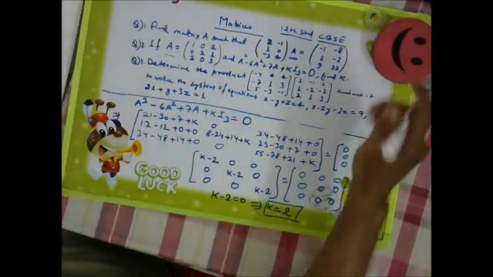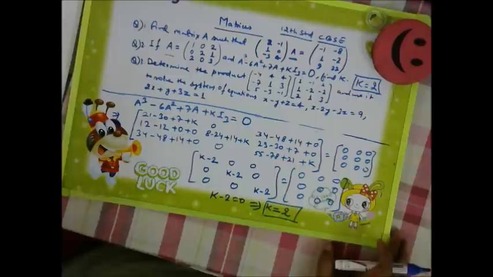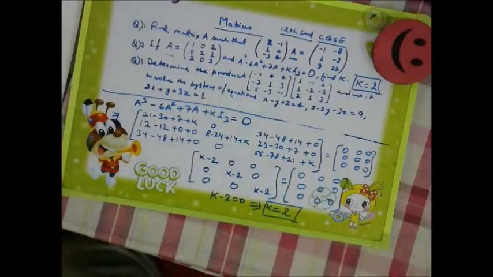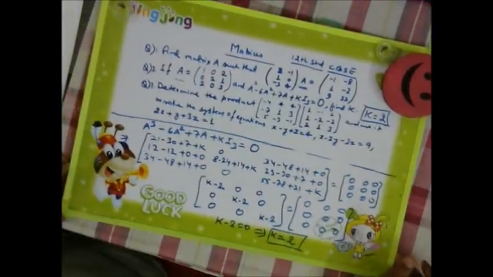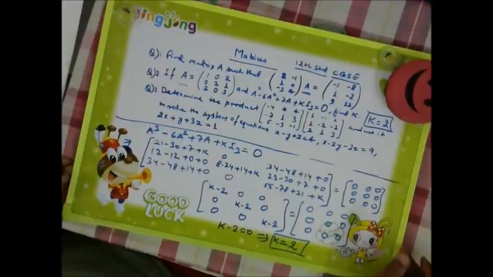Because we need to find k. So here k is equal to 2 will be our answer. So yes, of course, it has taken us long calculations to solve, in the product of the matrix. Of course, that cannot be avoided.